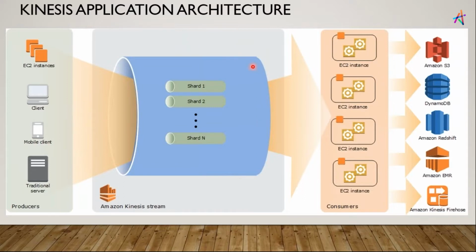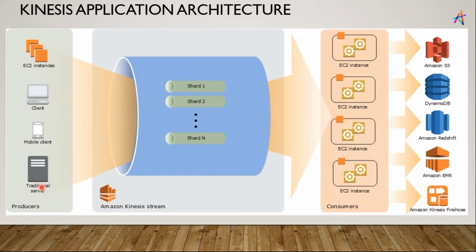Here you can see this is a little architecture of Amazon Kinesis. Here you can see this pipe. This pipe is nothing but your Amazon Kinesis. And on one side you can see some EC2 instances. If you don't know about EC2 instances, it's another AWS service. Right now, just understand it as something like a web server. All right, it is your server, or let's say you have deployed your application in production. So this could be your application or web server, or your clients utilizing your application from a web browser, or they could be using your mobile application. And it could be any other thing.